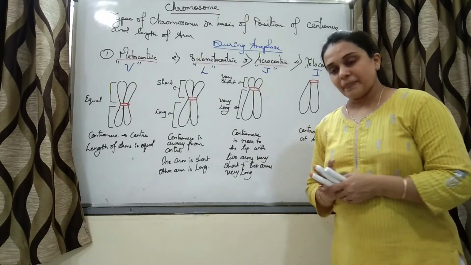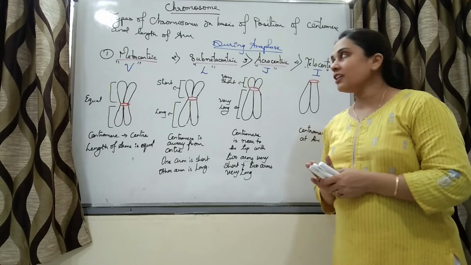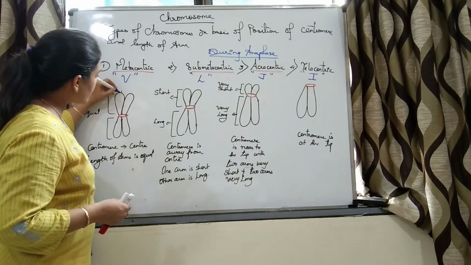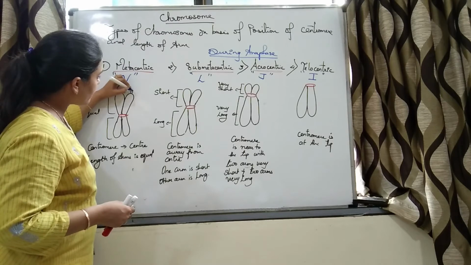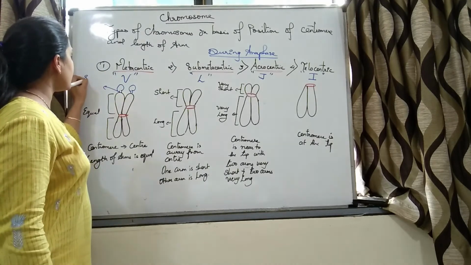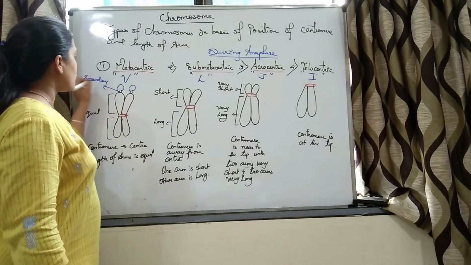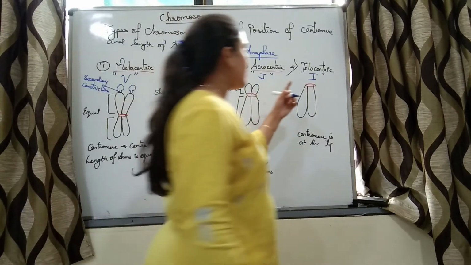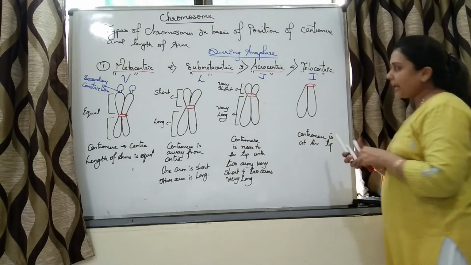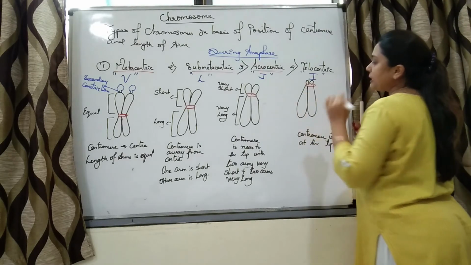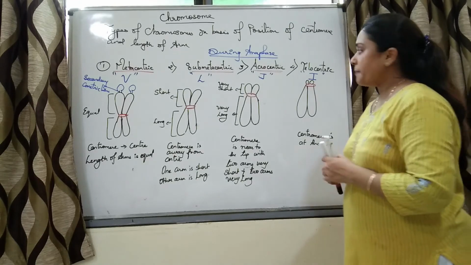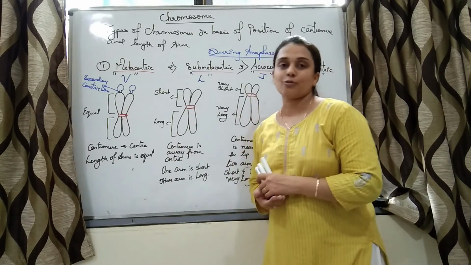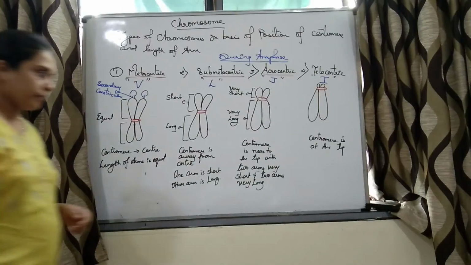So these are the four types of chromosomes based on the position of the centromere and the length of the arm. Now we are going to study about the structure of the chromosomes. It is also possible that metacentric chromosomes can have secondary constrictions and telocentric chromosomes can have very short arms. These are the diagrams which are given in your book. If you study it this way, then also it is fine.